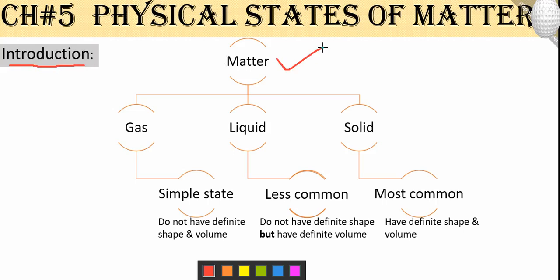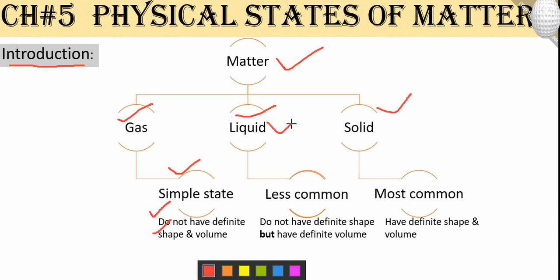What is matter? As you know, matter is anything that has mass and occupies space. In this chapter, we classify matter into three categories: firstly gas, second liquid, and third solid. For the gas introduction, gas is the simplest state of matter, and gases do not have definite shape and volume.